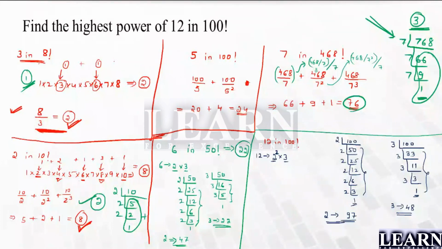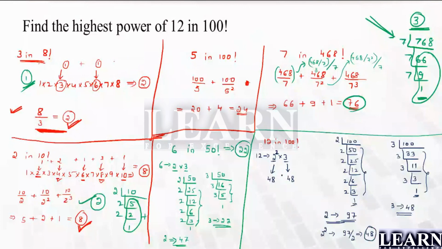But they're not asking about 2 and 3. They're asking about 2 square and 3. For 3, I'll write 48 here. Now, for 2 square, if I have 97 powers of 2, how many times do I have 2 square? Of course, half of it, right? 97 by 2, how much is it? It's about 48. So I can say I have 2 square 48 times, and 3 also 48 times.